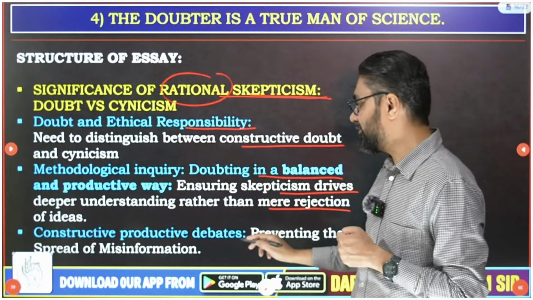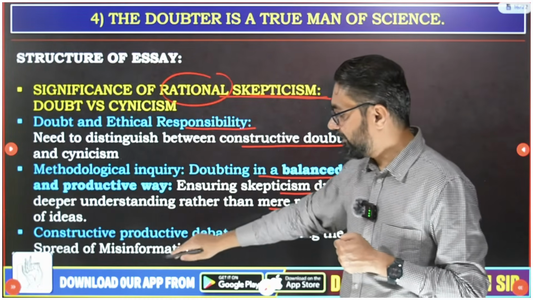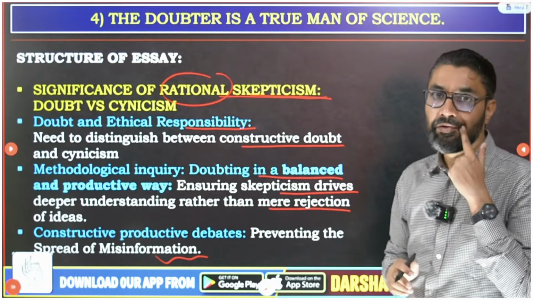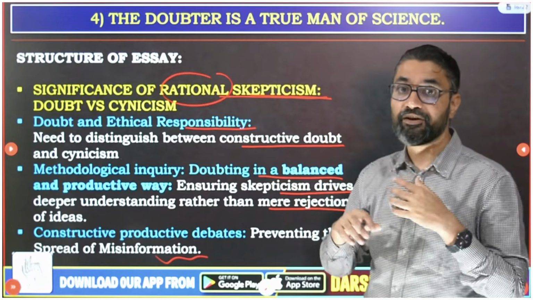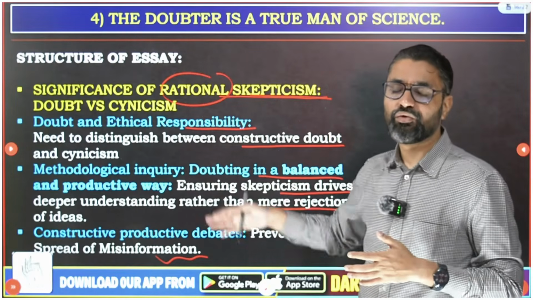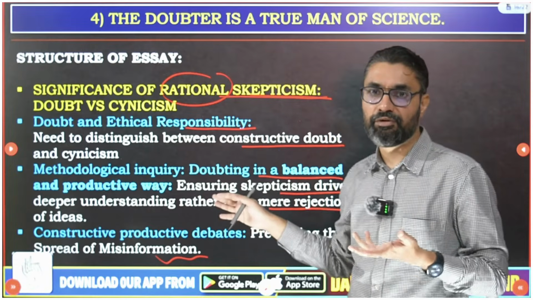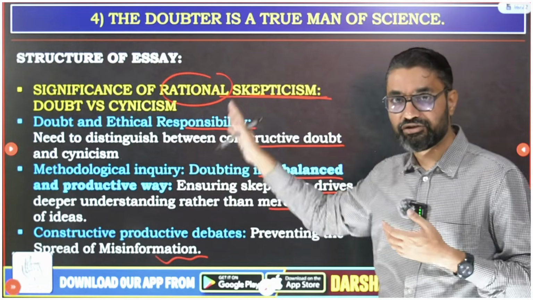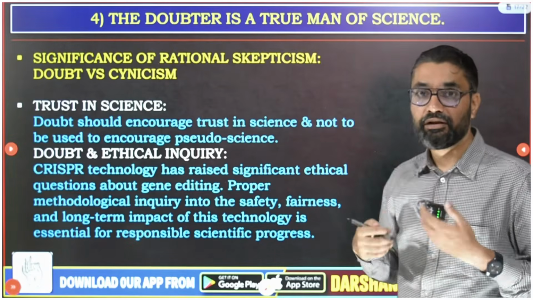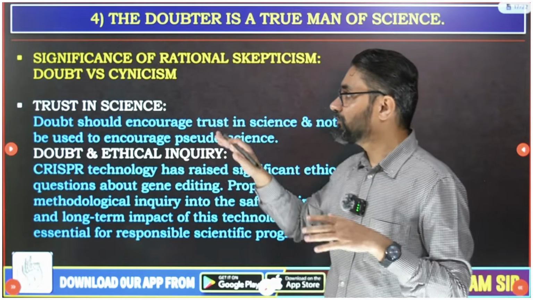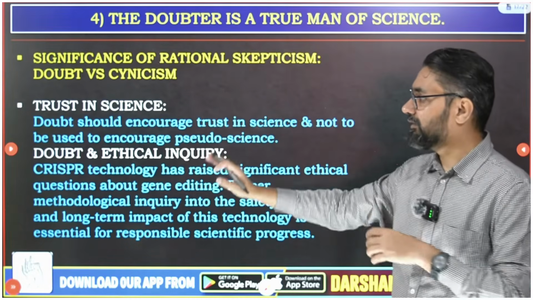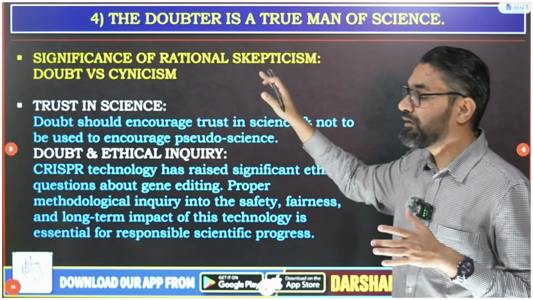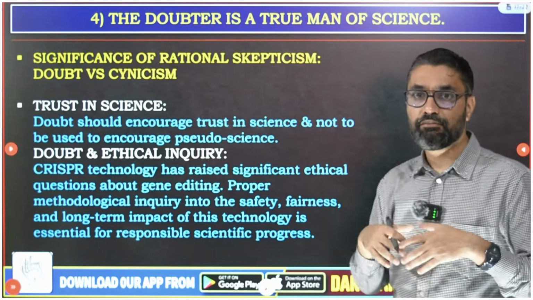And constructive productive debates, preventing the spread of misinformation. There should be constructive productive debates. Doubting should not lead to the spread of misinformation. So these three, four things you should discuss in 150 words in the end. That doubting, yes, is a main pillar of science, but it has to be structured, balanced, constructive. And when you do this, guys, this doubting in a proper method, by using rational skepticism, what are the benefits of that?